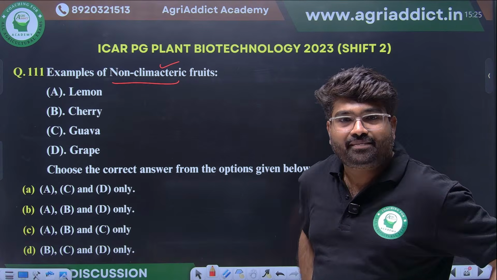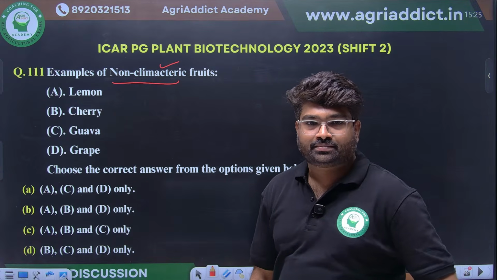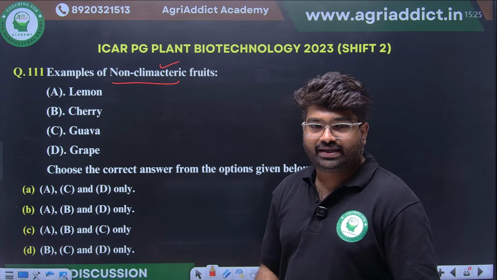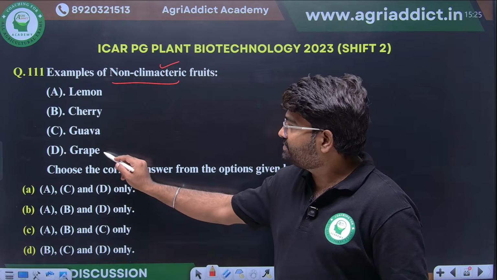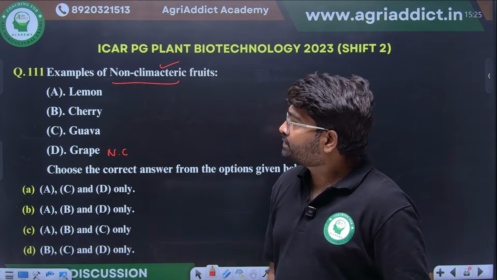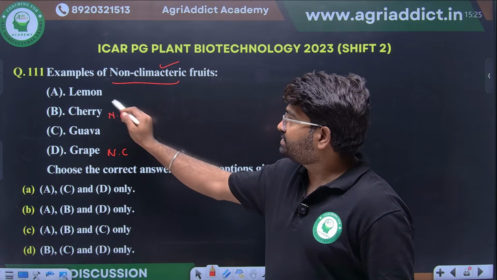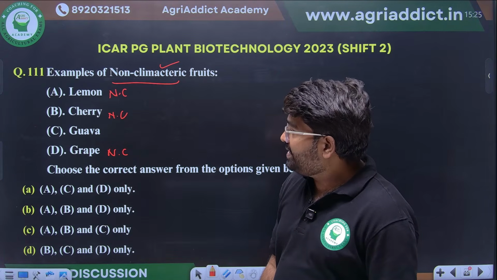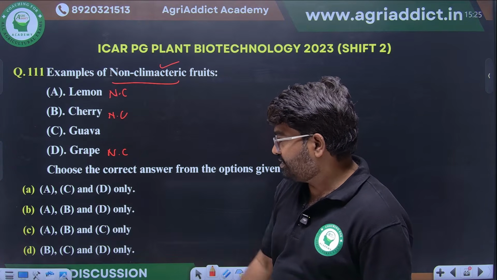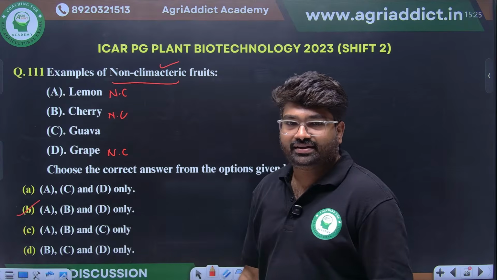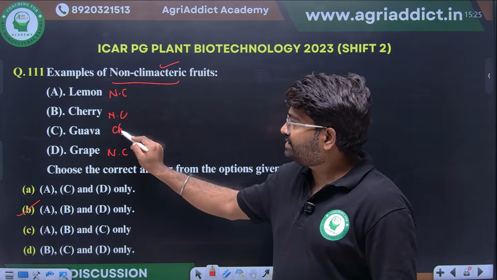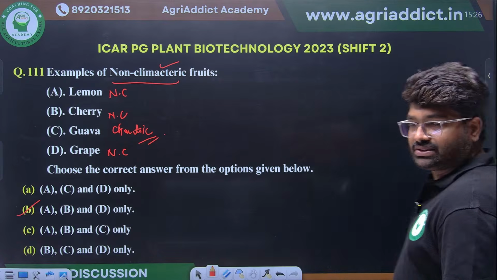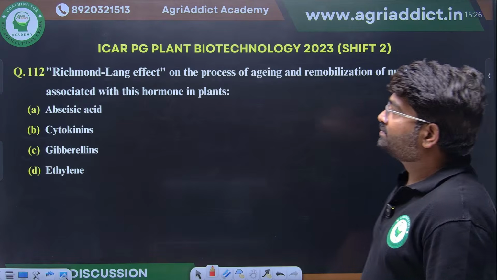Example of non-climacteric fruits. What are the examples? Lemon, cherry, guava, grapes. Yes, we have seen grapes is non-climacteric. Cherry is non-climacteric. Yes, lemon is also non-climacteric. So A, B and D will be the right answer. Guava is a climacteric fruit. Yes, so this is the right option.